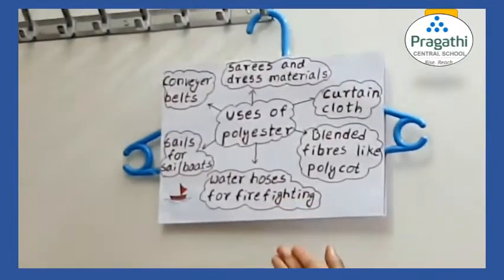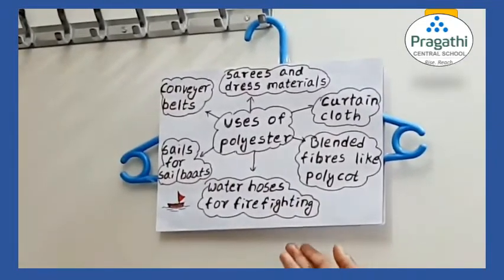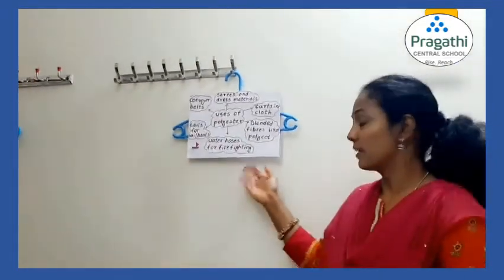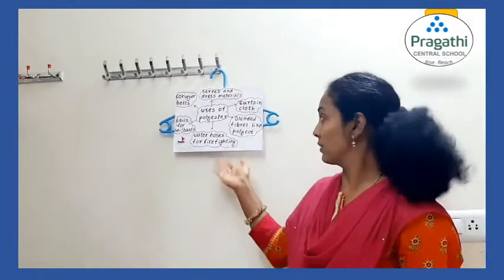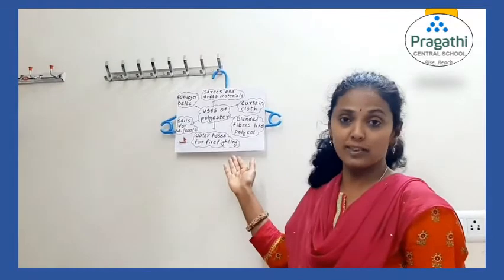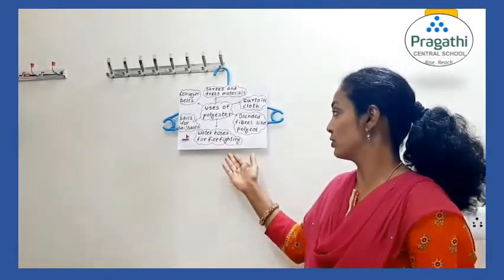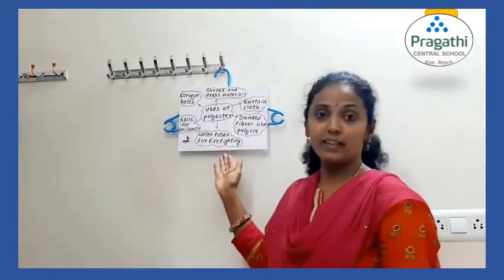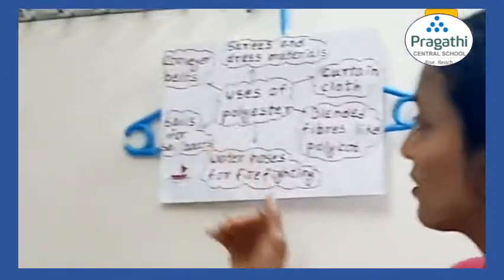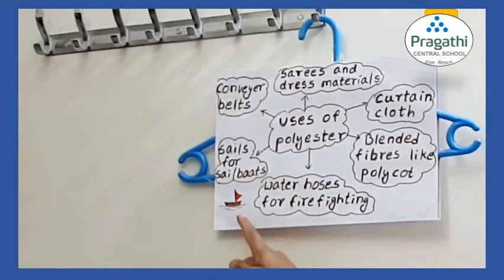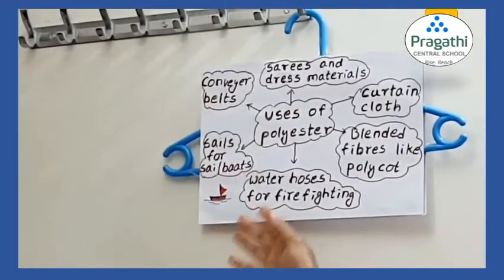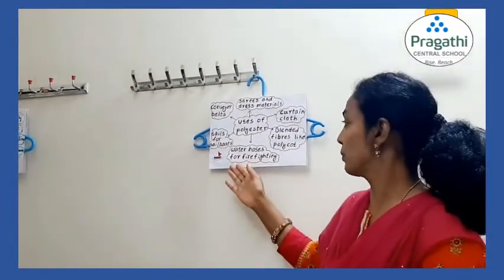It is also used to prepare water hoses for firefighting. You know that near fire there will be so much heat. So this particular fiber will not be affected by heat. That is the reason it is used to prepare firefighting hose pipes. Then it is also used to prepare sails for sailboats. It will not be affected in the harsh weather with seawater. So it is used to prepare sails.